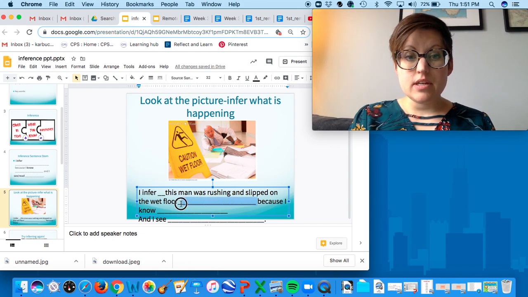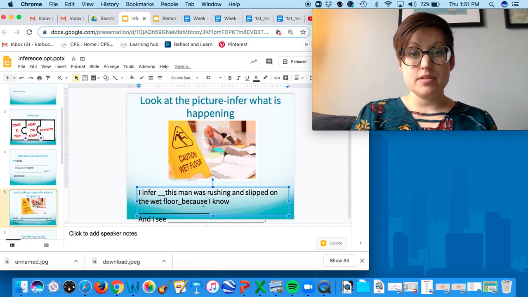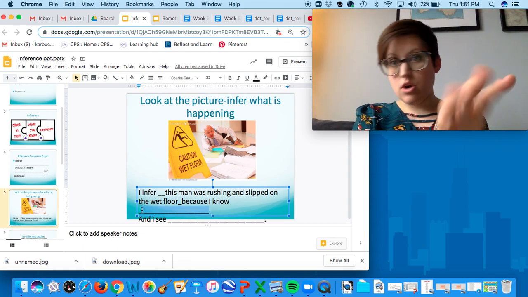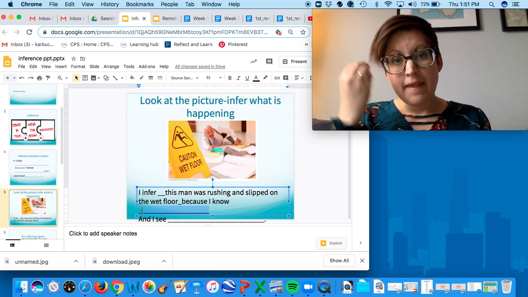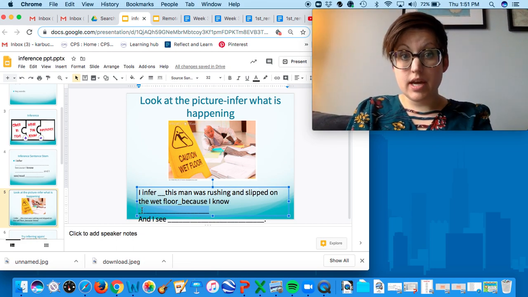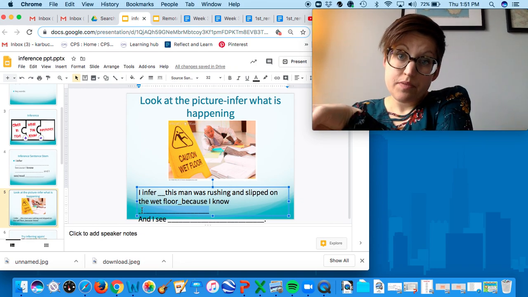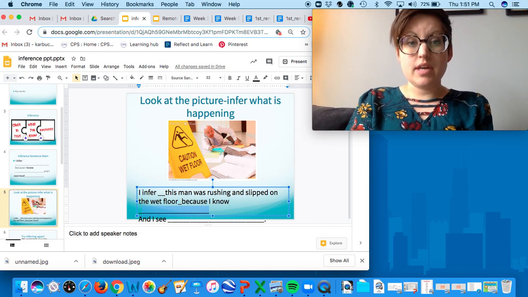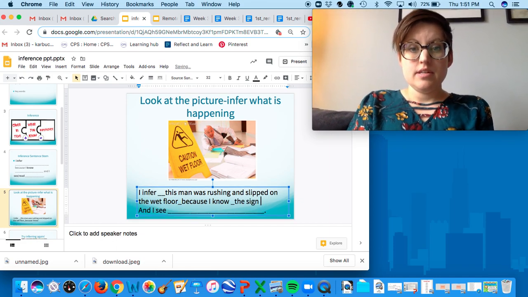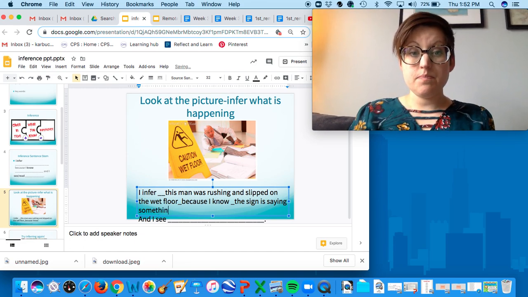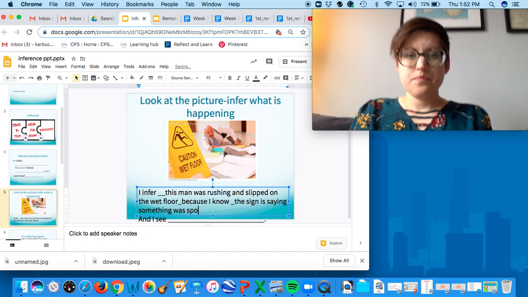And the reason that I think that that is what happened is because I know. So what do I already know about this situation? I know that this little yellow sign, the caution wet floor, means that something has been spilled. So I know the sign is saying something was spilled. Oops.